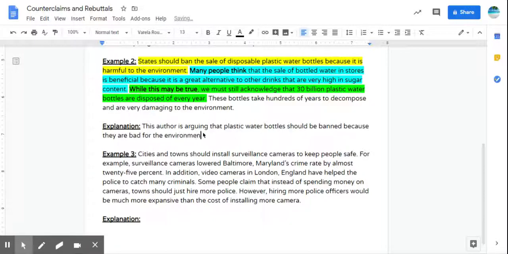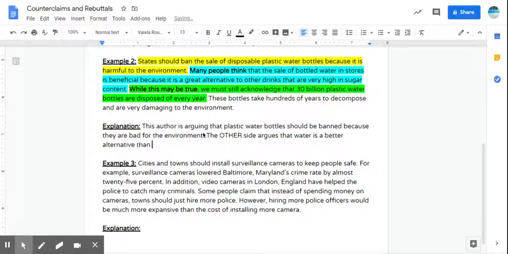The other side argues that water is a better alternative than sugary drinks, and water bottles should be sold.